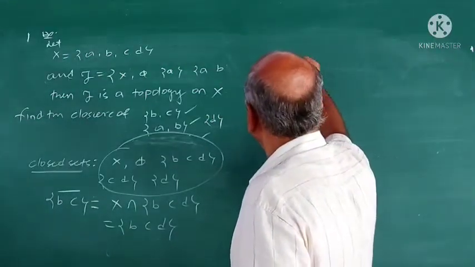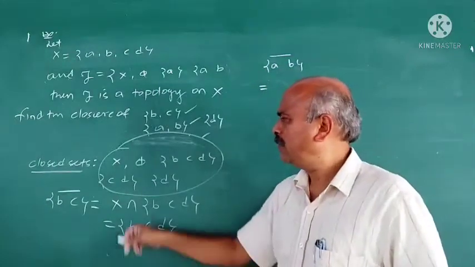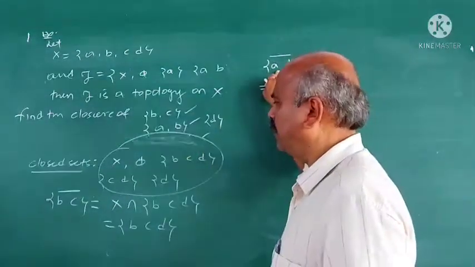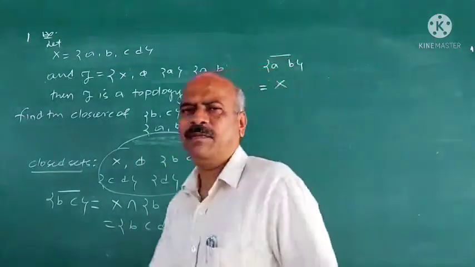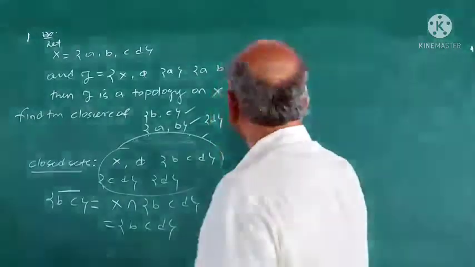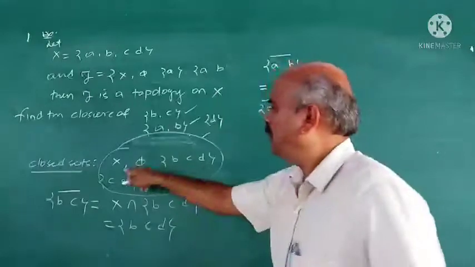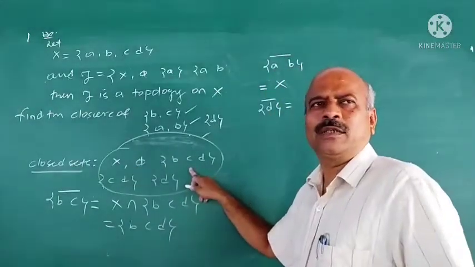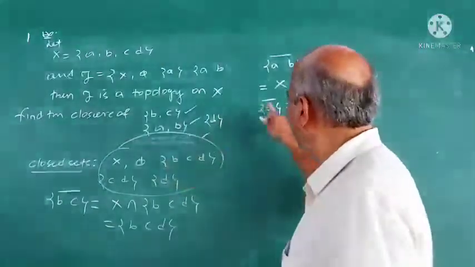What is the closure of {a, b}? It is the intersection of all the closed sets containing {a, b}. Here only X contains {a, b}. So the closure of {a, b} is X. Next, what is the closure of {d}, the third one? You have to take the intersection of all the closed sets containing {d}.